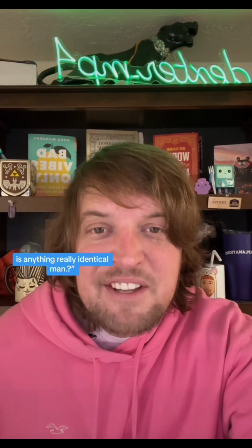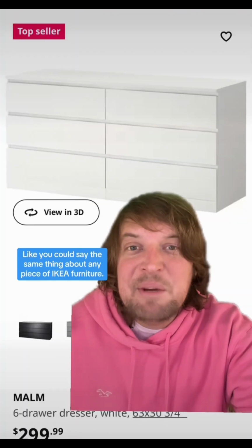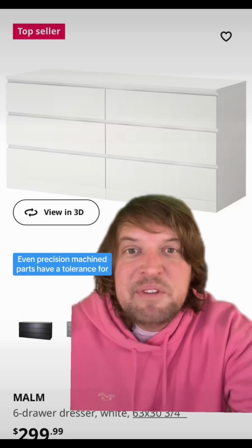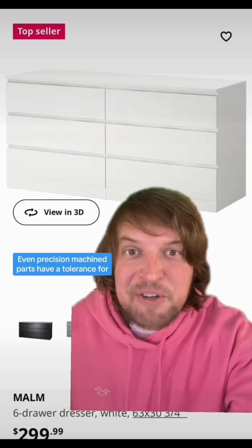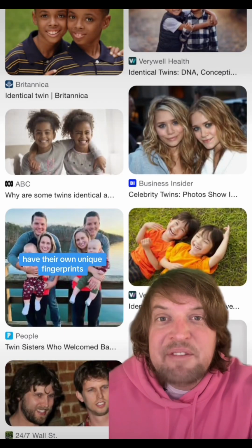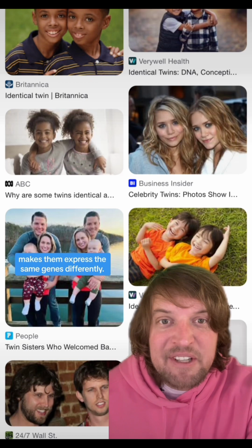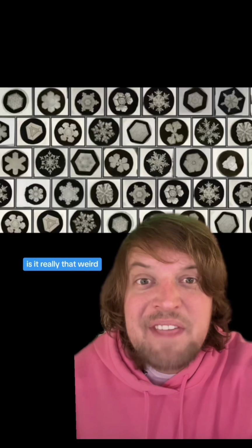I feel like the third most common "I'm stoned for the first time" thought is, like, is anything really identical, man? Like, you could say the same thing about any piece of IKEA furniture. They're not the same molecularly. Even precision machined parts have a tolerance for imprecision. Identical twins have their own unique fingerprints, and epigenetics makes them express the same genes differently. And when you think of it like that, is it really that weird that no two snowflakes are exactly identical?